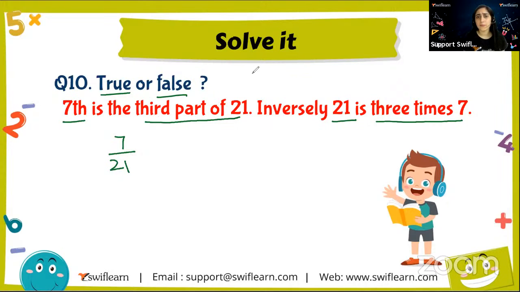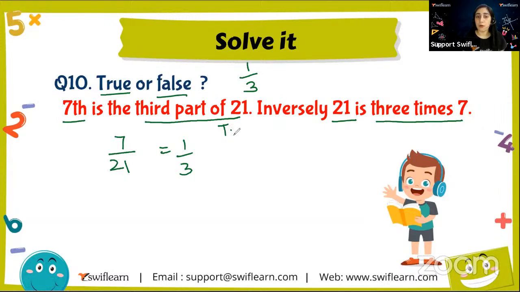Third part means, see, if there is a whole cake, we have cut it into 3 parts and we are talking about the third part. In the fraction, that is 1 by 3. We call it the third part. So to know the ratio of 7 is to 21, 7 is to 21 is 7 over 21. On dividing it by 7, I'll get 1 over 3. That means this part is true.